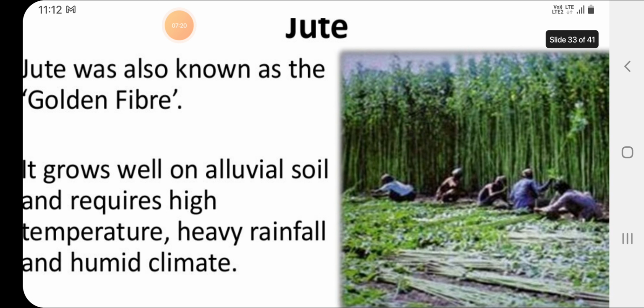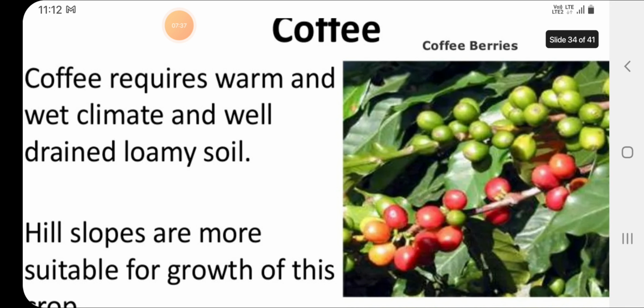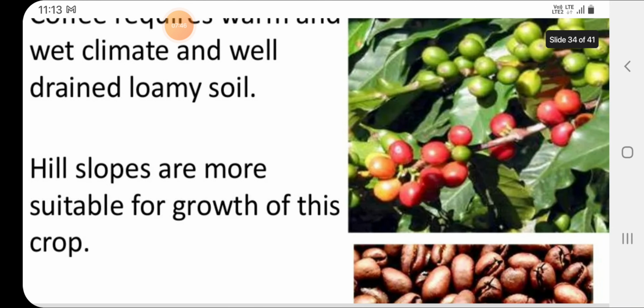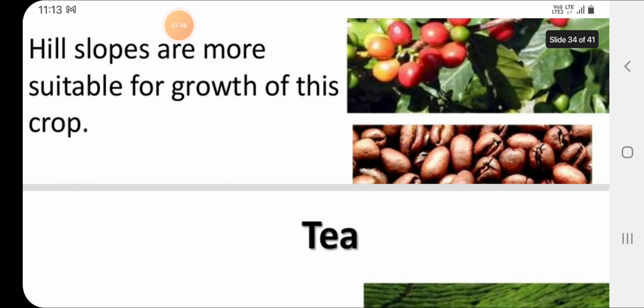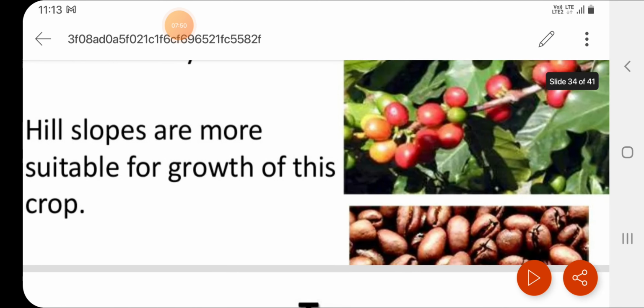Then comes jute. Jute is known as the golden fiber. It grows well on alluvial soil. It requires high temperature, heavy rainfall and humid climate. Then comes coffee. Coffee requires warm and wet climate and well-drained loamy soil. Hill slopes are more suitable for the growth of this crop. Here we can see coffee, the plantation type of agriculture.